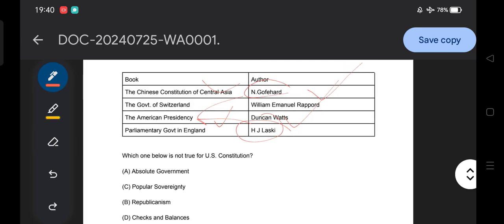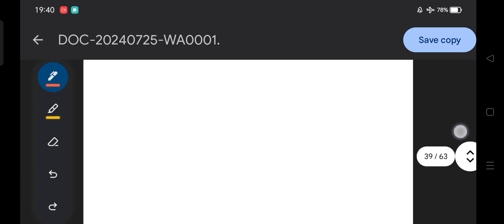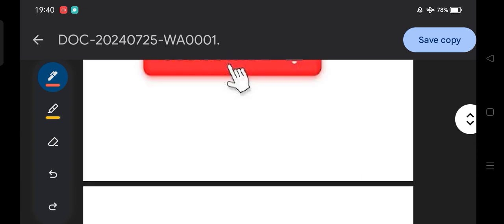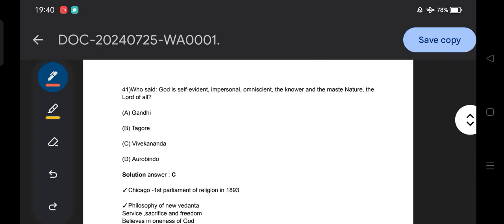Then which one below is not true for the USA Constitution? Absolute government, popular sovereignty, republicanism, checks and balances. Obviously absolute government is not true, because the USA is a federal government and a democratic country, one of the largest democratic countries in the world. So obviously option A is not related to the USA Constitution.